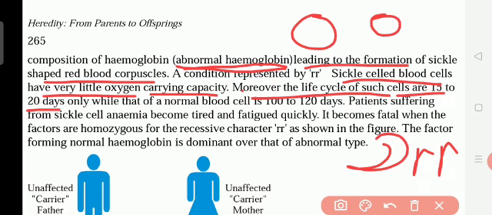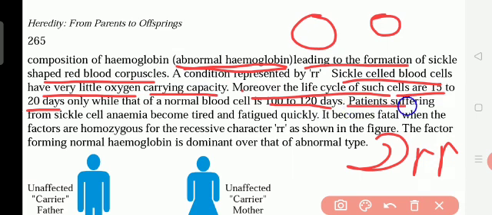That cell's life is how many days? Only 15 to 20 days. After that, the cells die and again new cells will arise. But disc-shaped normal blood cells have a lifespan of 100 to 120 days and they carry more oxygen. Sickle-shaped blood cells carry less oxygen.